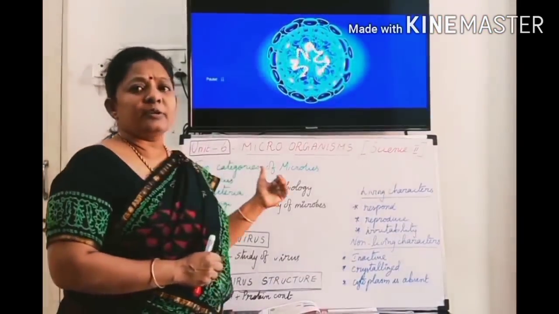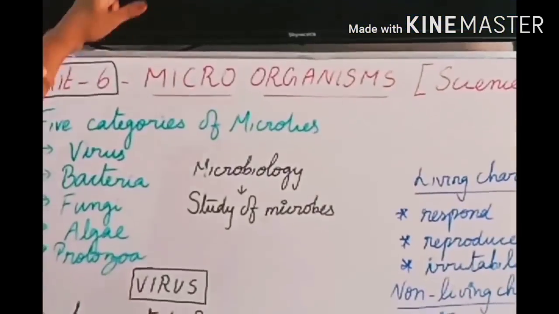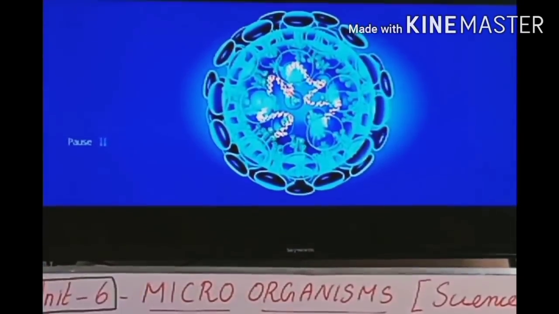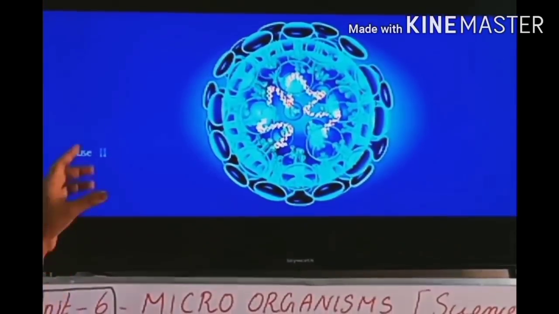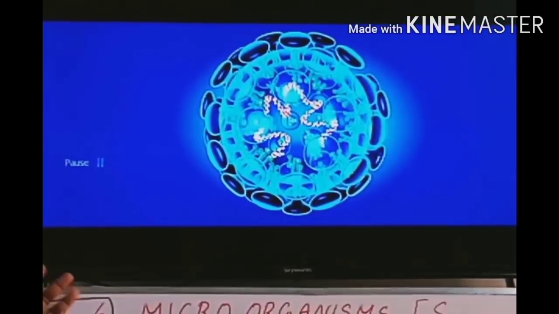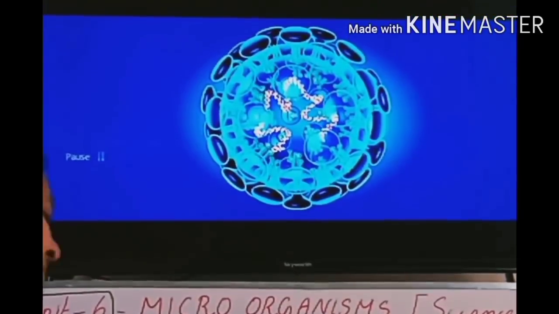Next, we are going to see the first one, which is virus. Okay. See the still. This is the internal structure of a virus. It is very clear, even the core present inside, the nuclear core, is very clear. Please watch out. This is a virus still. Okay. What is a virus? It is so minute, I told you.